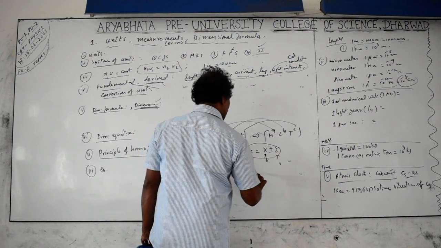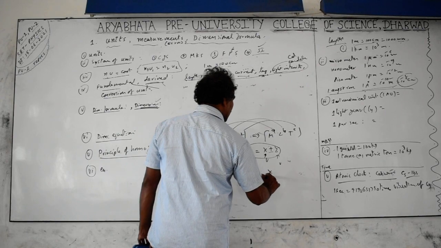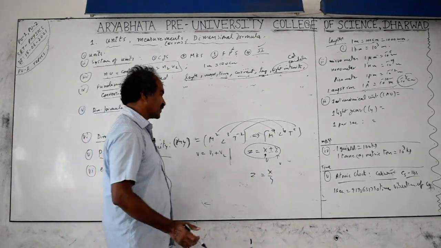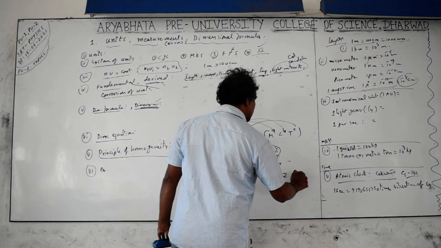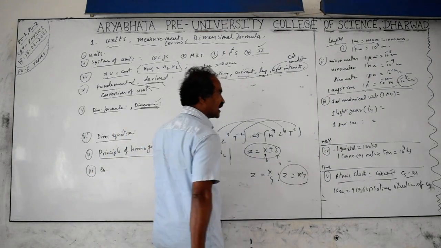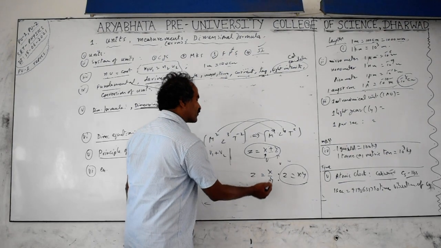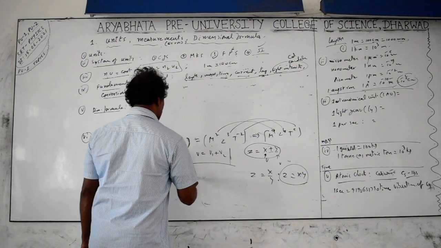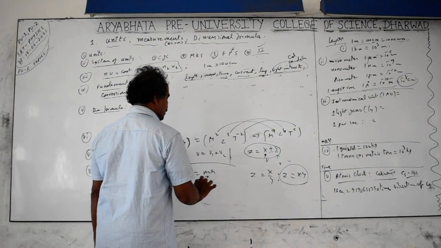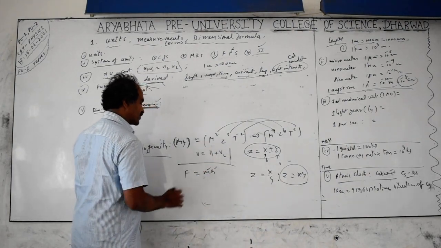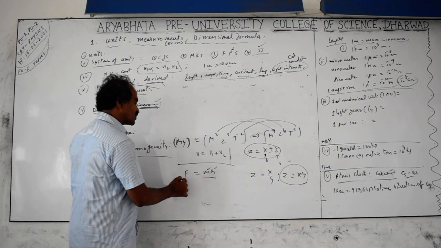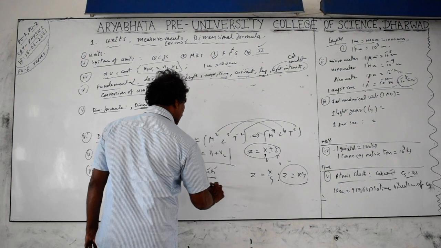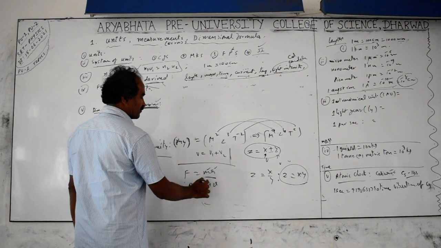Next is division. If you take z equals x by y, x and y can be the same physical quantities or different physical quantities. Or you can take z equals x into y. Here also x and y can be the same or different physical quantities, but z will be completely different from x and y. For example, force equals mass into acceleration. Mass is a different physical quantity, acceleration is a different physical quantity. Multiplication gives the force, which is different from mass and acceleration. We can take momentum, P equals mass into velocity. Here also P is different, mv is also different.